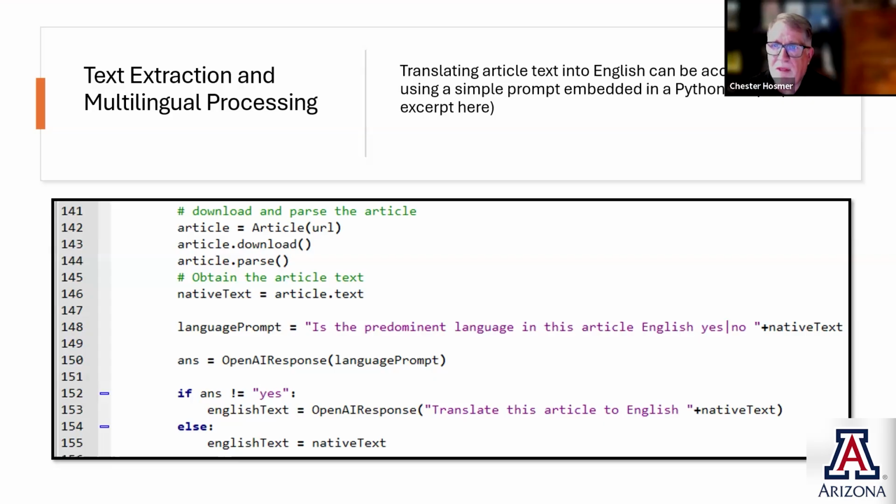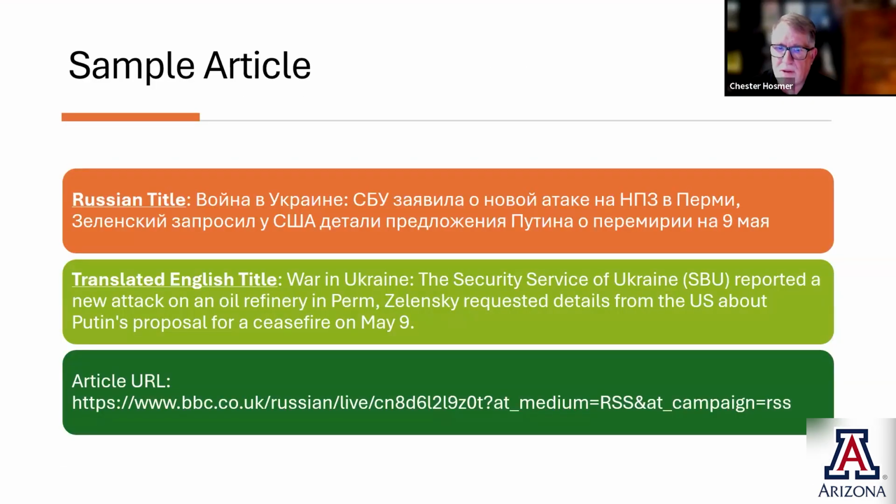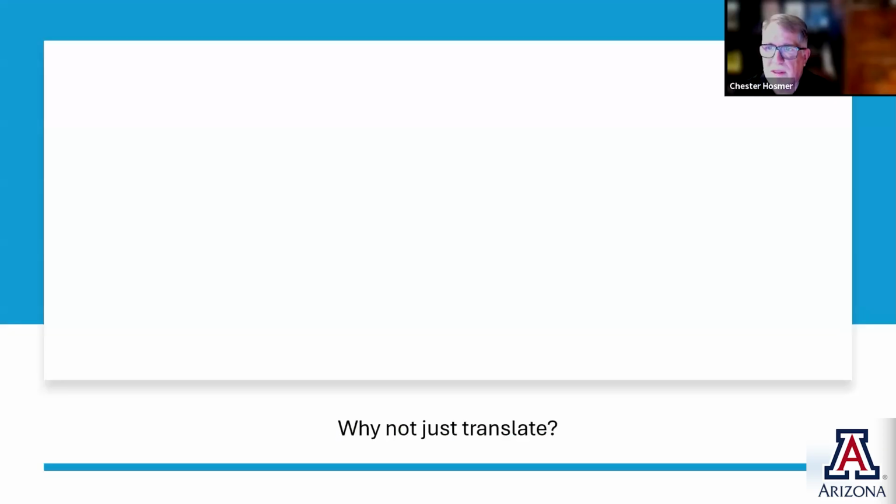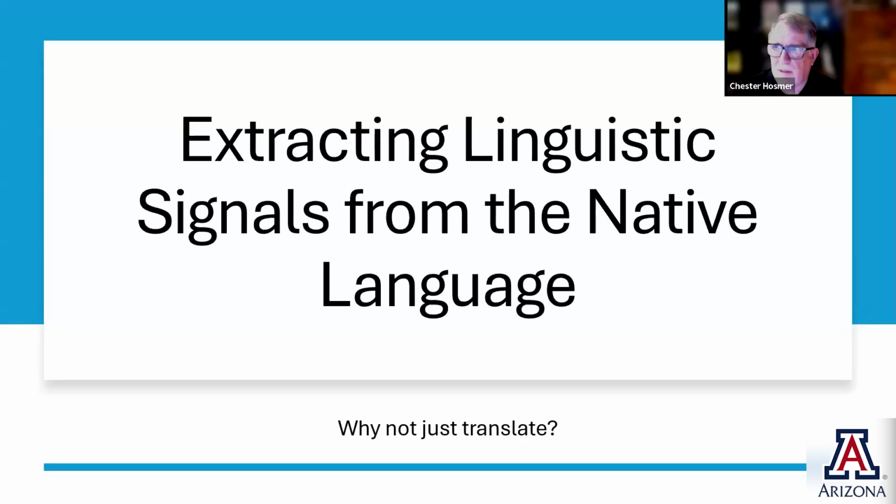However, one of the things that we want to be able to do in looking at articles like this is not only translate them. So I'm going to take a sample article. This was the Russian title, and this was the translated English title we used that code to do, and that was the URL for the article. So we can basically get the title and translate that as well as the content of the article. So one of the things is, do we just translate? One of the important things about translating is you don't want it to be the first step. You want to extract the linguistic signals from the native language of the article.